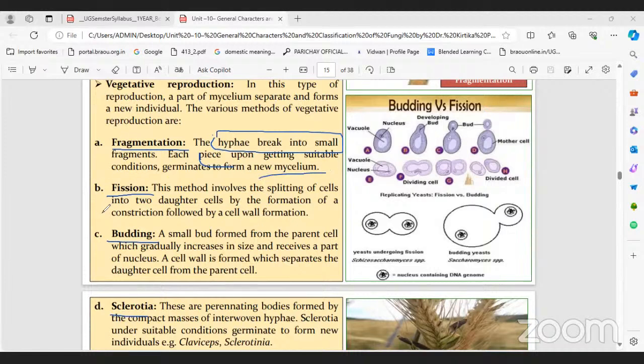The fission method involves splitting of cells into two daughter cells. Here one cell splits into two cells. That is called fission. And budding: for example, this is a yeast cell. In yeast, a small bulb-like structure develops, like this, called a bud. This bud gradually increases, later separates from the mother cell, and can develop into another yeast cell.